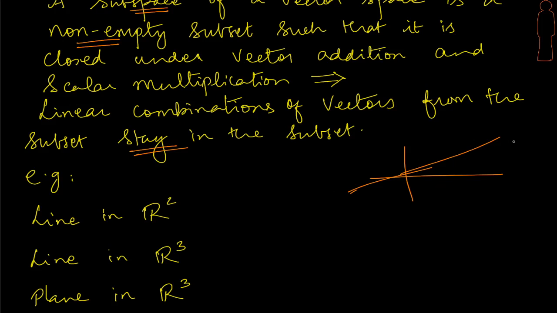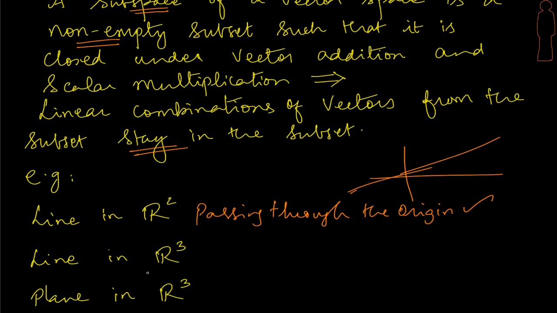If I pick the vectors on this line, all of them do fall. But the question is, what if I pick 0 and 0 as the scalars and take a linear combination of any two vectors on this line? It would give me the 0 vector, and if the line does not pass through the origin, then this is not a subspace. That's a very important point. So a line in R square passing through the origin, when I qualify it like this, I'm going to say yes, it's a subspace. But if this is not given, we should not call it a subspace. It could be a subset, but it's definitely not a subspace.